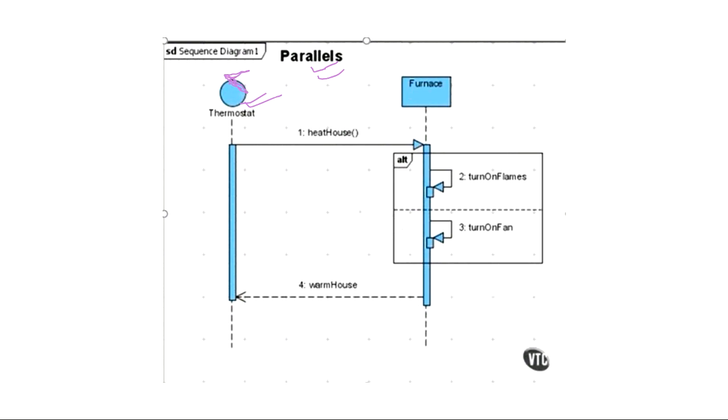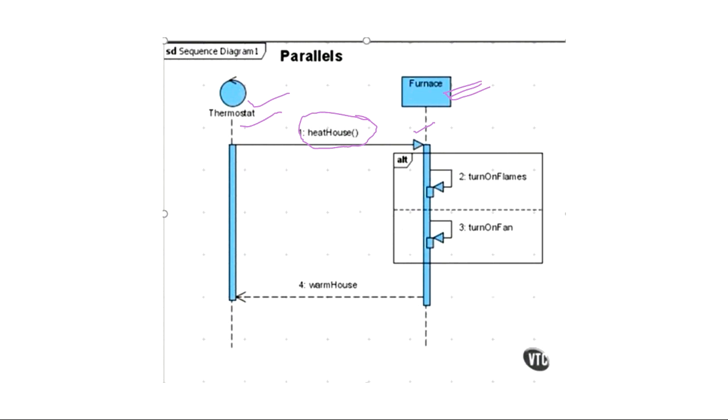Okay, for example, see here, this is a thermostat जो कि temperature control करेगा, ठीक है, heat on off करेगा. This will control the system. So this is your thermostat, which is a control system, and this is a furnace object, right? Now, first the thermostat is sending a message to this furnace that please tell me what is the heat of the house. कितनी heat है इस वक्त, furnace में कितनी heat है, right? Then furnace has to check that what is the heat, क्या है heat इस वक्त मेरे पास.